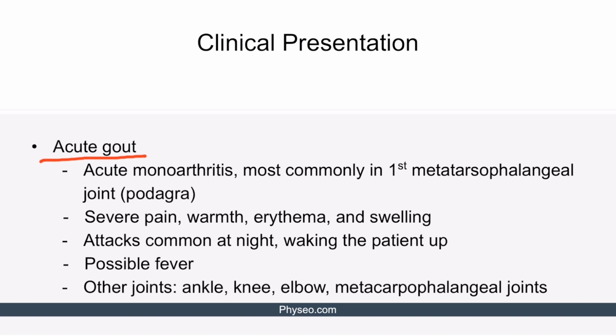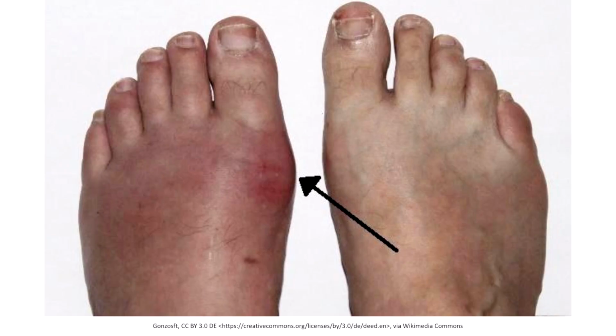Other joints less frequently affected in gout include ankle, knee, elbow, and metacarpophalangeal joints. Here's an image showing what podagra looks like. Please take a look at where the black arrow points and notice this erythematous and swollen first metatarsophalangeal joint.